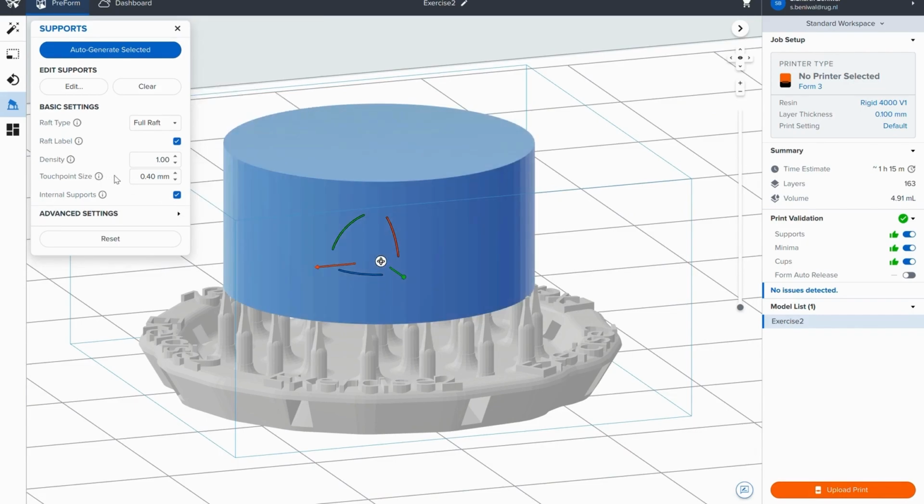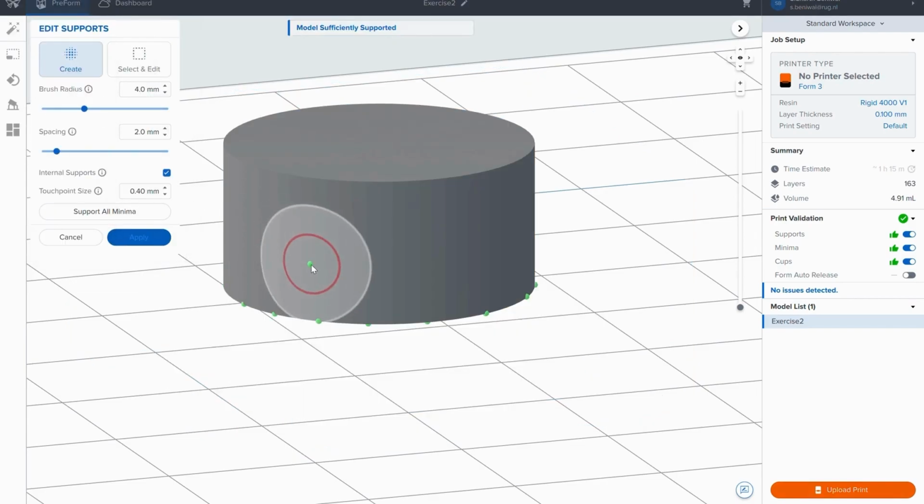You can edit the settings like touch point size of the supports or the density of the supports. Here 1 means 100% density. You can edit it as per your requirements. Further, you can also edit the number of supports that you want, and then you can define the points where you want the support to be.